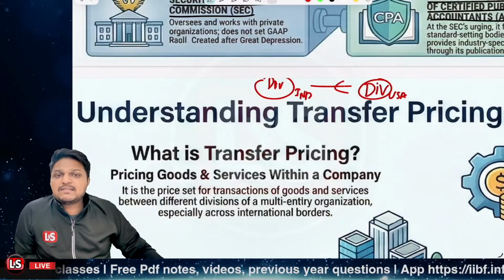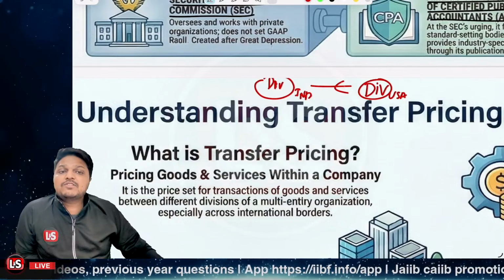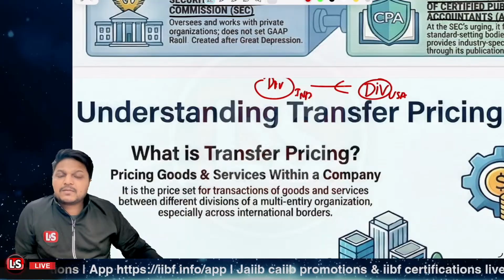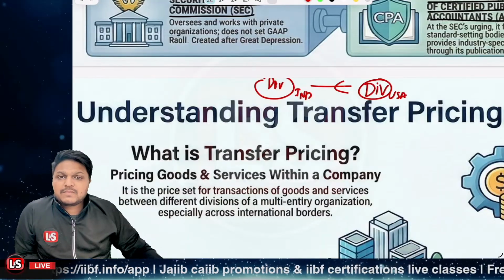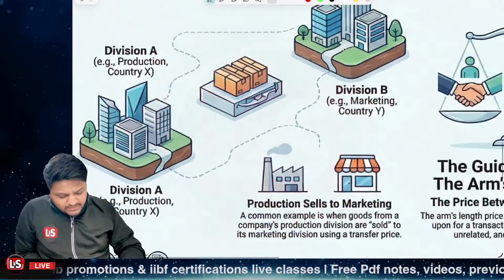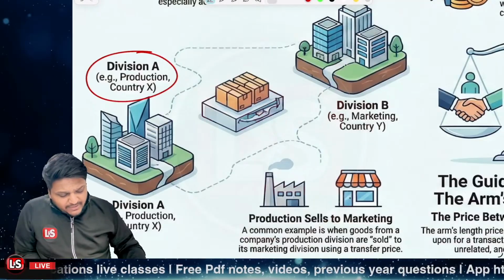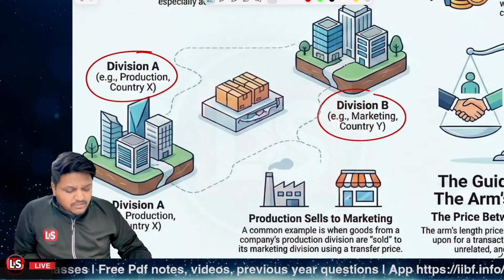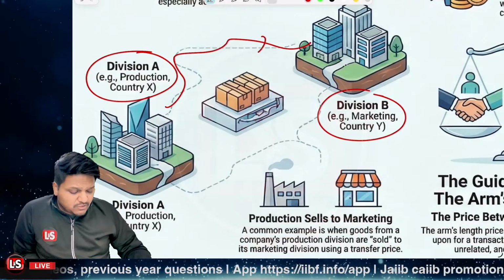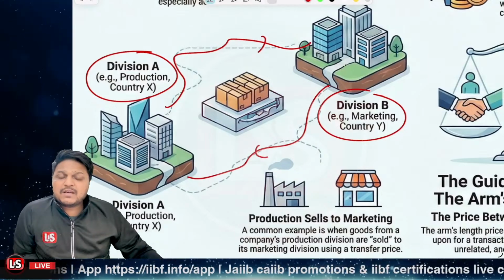So transfer pricing, we can simply say, refers to the prices of goods and services in multi-divisional organizations, particularly in cross-border transactions, right? Is that clear? So that's the point related to it. Consider this example: we have division A, whose origin is country X, and division B, which has its origin in country Y. Let's say division A is to provide some services to division B. So what amount is to be paid by division B to division A? That is basically the transfer pricing.